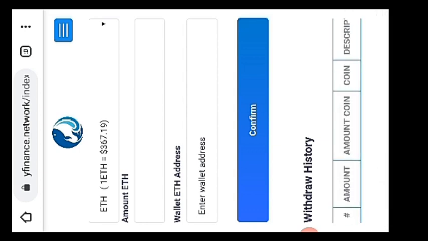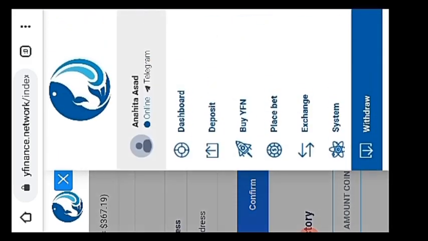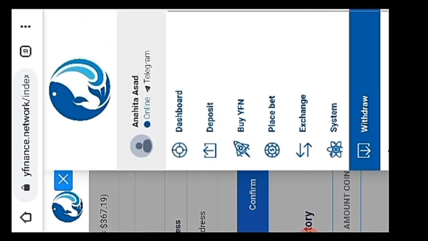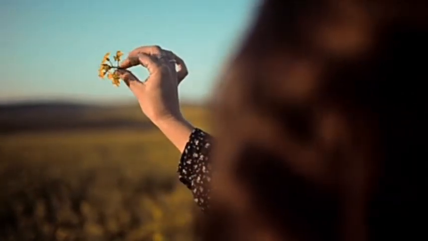So it's a site on which you can earn more money. Here is a suggestion for you guys. You should visit this site for your bright future.